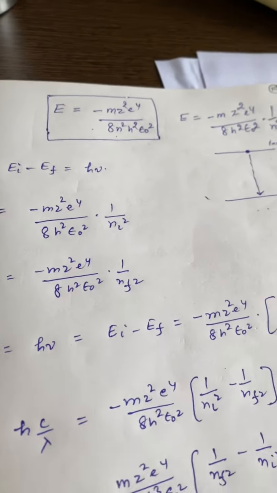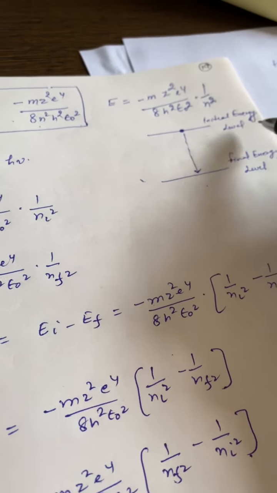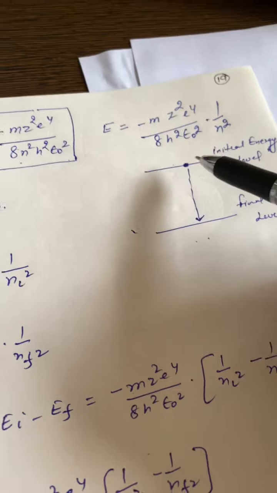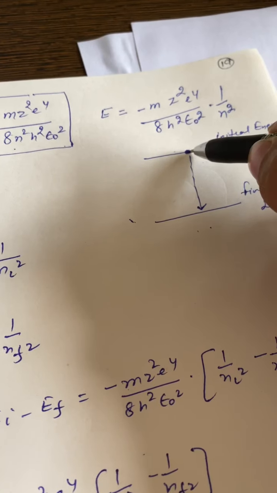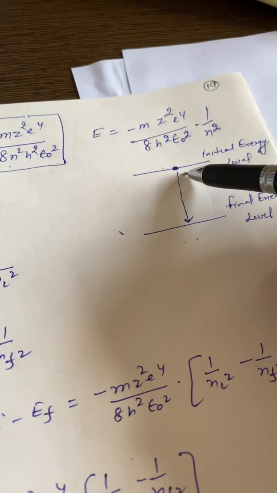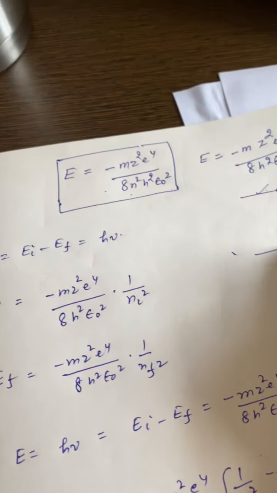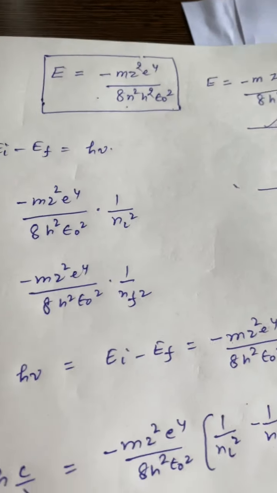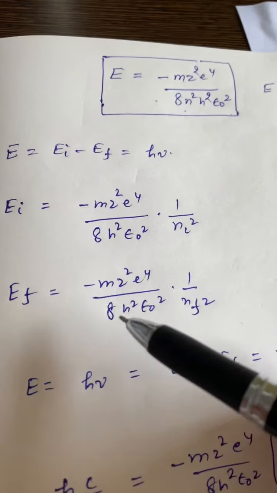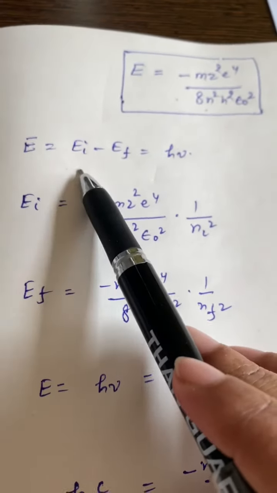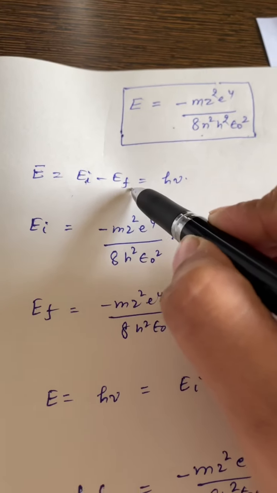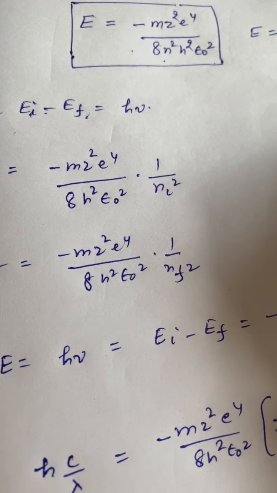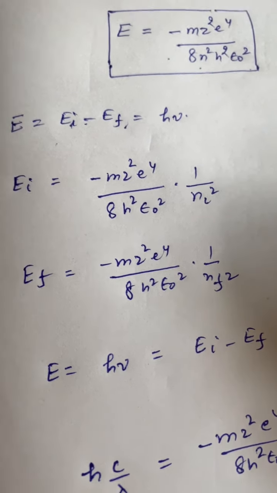Now if an electron makes a transition from an initial energy state, consider an electron in the higher energy state. If this electron makes a transition to this lower energy state, then there will be an emission of a photon having energy h nu, meaning we can write E is equal to E_I minus E_F, where I stands for initial and F stands for final. That energy will be equivalent to the difference of these two energy levels.